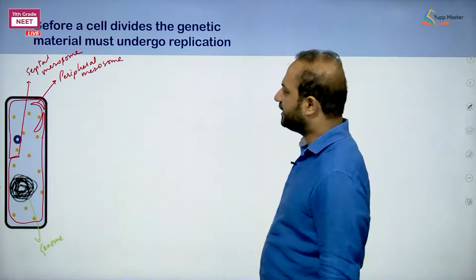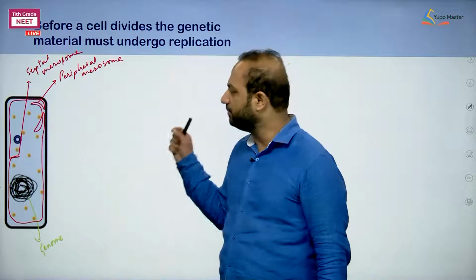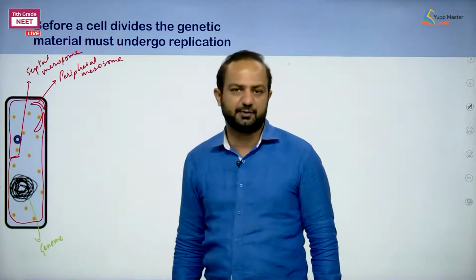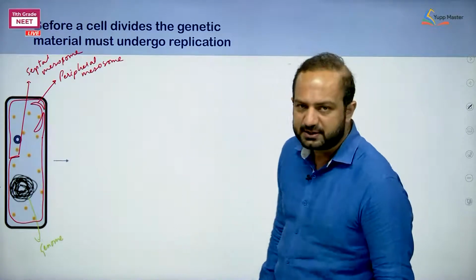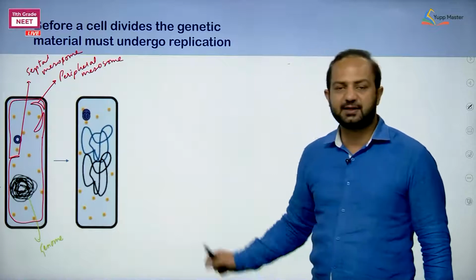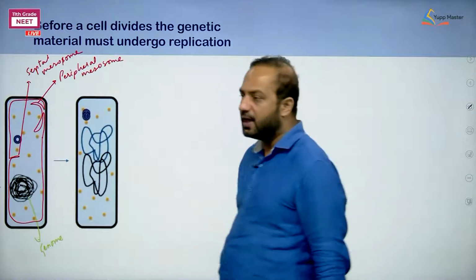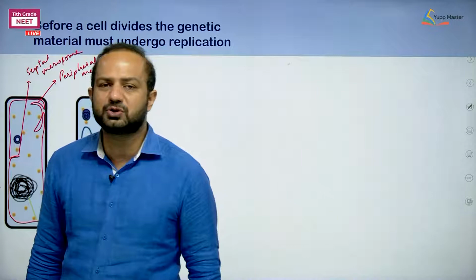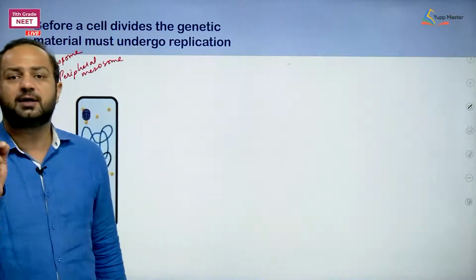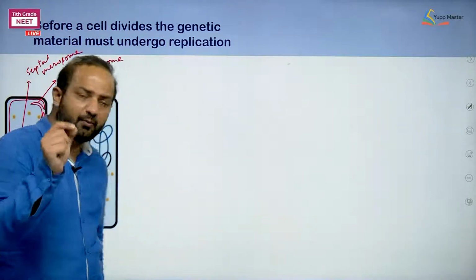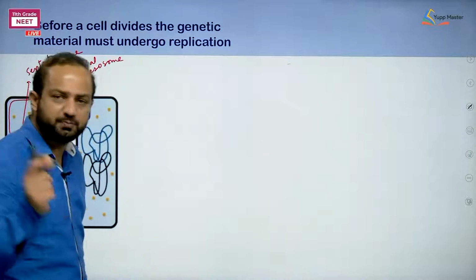Fine. So these are the things that we are discussing over here, and the mesosome is going to participate in cell division. How does it participate? See, in the coming stages we are saying the DNA is getting replicated. Fine. At this time, this septal mesosome, which is involved in division of the cell also, what happened? The mesosome also splits.